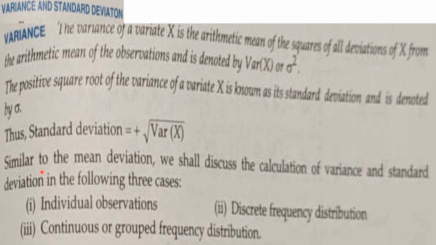Okay, my children. Similar to the mean deviation, we shall discuss the calculation of variance and the standard deviation in the following three cases. Individual observations, means for ungrouped data, and the second case, discrete frequency distribution, and the third case, continuous or grouped frequency distribution. In all these three cases, we are going to find the variance and the standard deviation of the given data. Okay, my children, right.